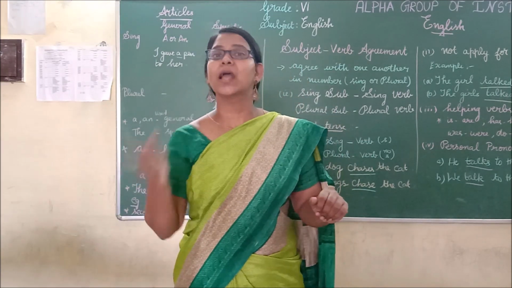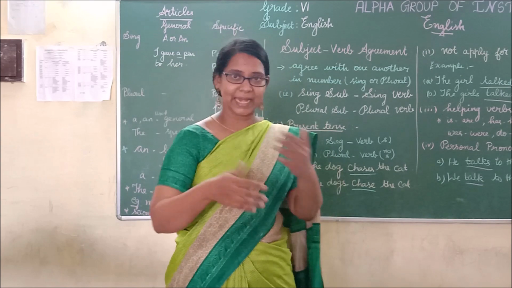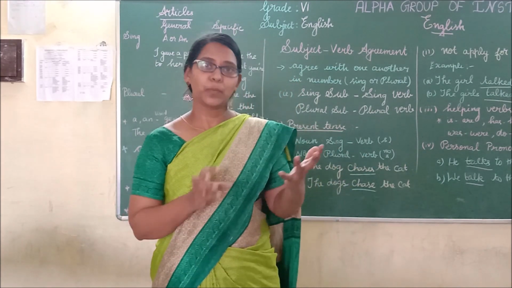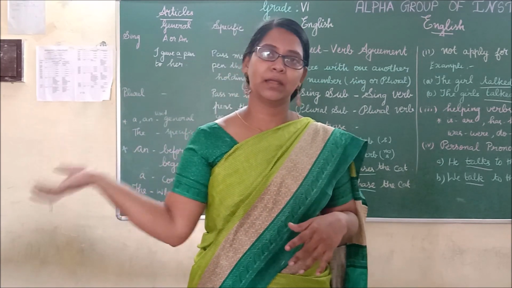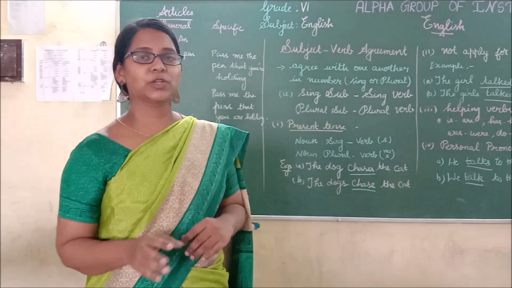Everybody seems to be plural. Actually, it is singular. Keep this in your mind. And next, that is both, few. These are all plural. They go with the plural verb. Is it clear, my dear children? Hope you have understood clearly.